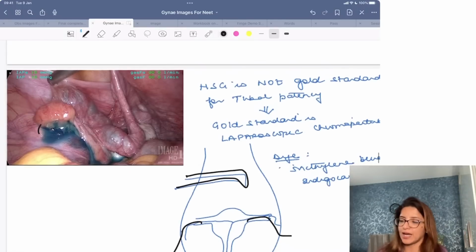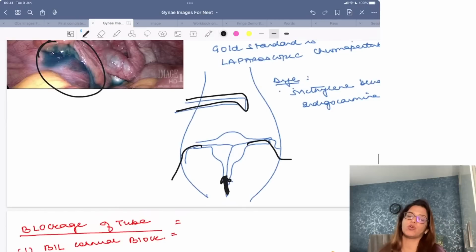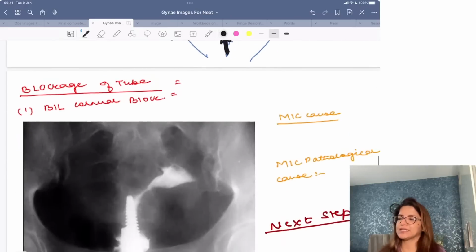So in this blue colored dye image, you are seeing that a laparoscope is inserted and you can see a blue colored dye there. That means it is an image showing laparoscopic chromopertubation. Now, the dye which is used in laparoscopic chromopertubation is indigo carmine dye, and if that is not available in the options, then methylene blue dye. So you may use either methylene blue or indigo carmine dye for doing laparoscopic chromopertubation, right?